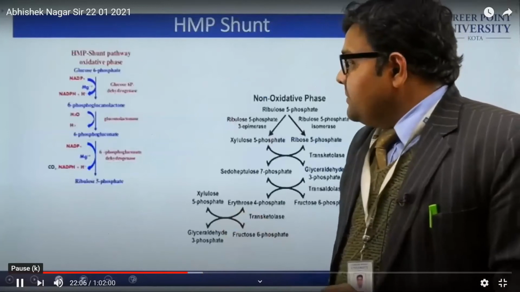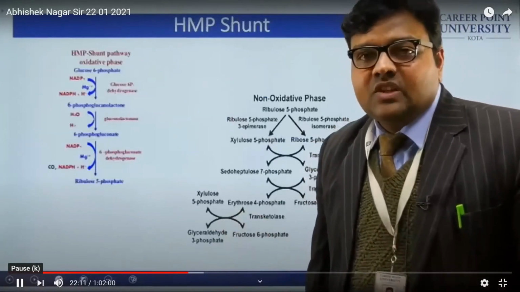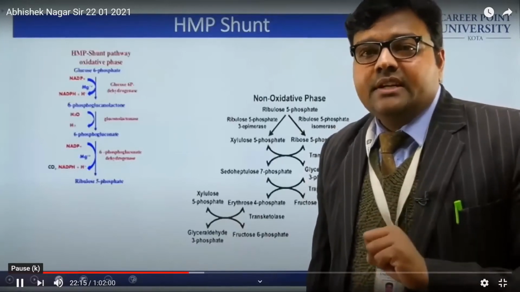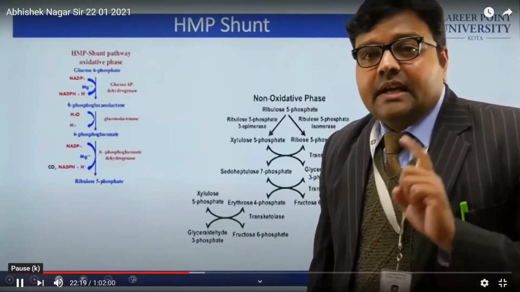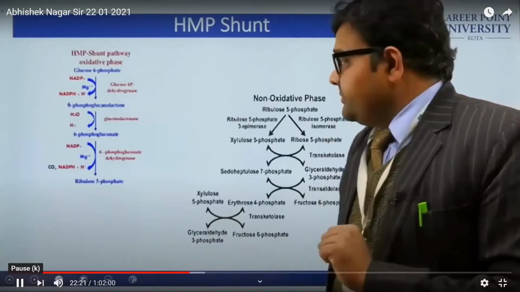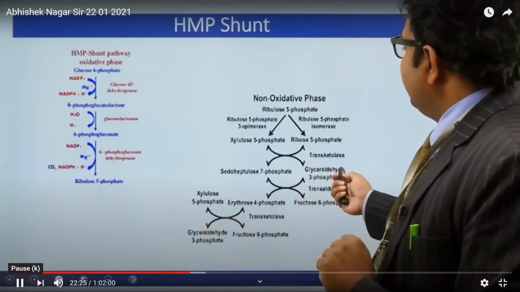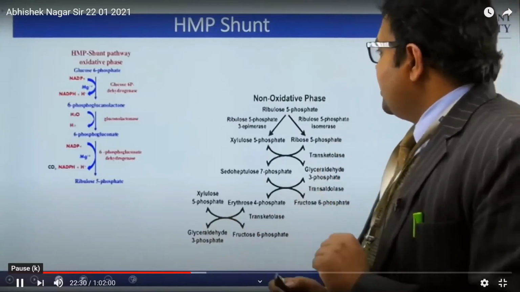Next is the SMP shunt. This cycle is mainly focused on the production of NADH, which is an intermediate for oxidative phosphorylation, and the second important compound is ribose. Here we can see ribulose 5-phosphate, and this is going to form ribose 5-phosphate in the non-oxidative phase.